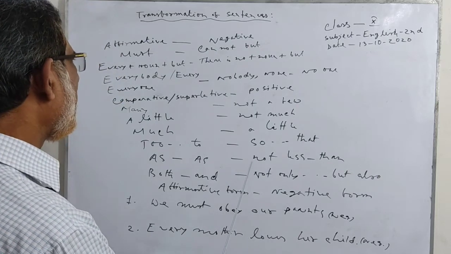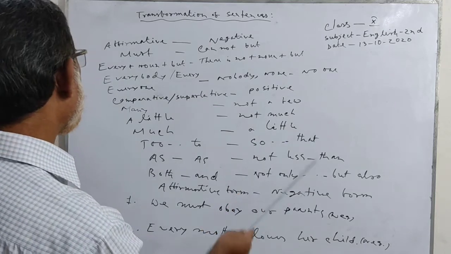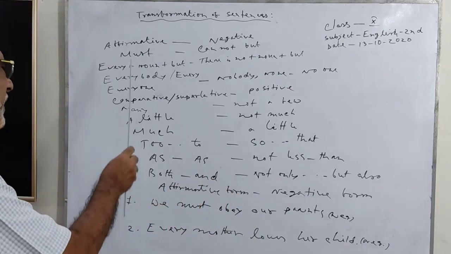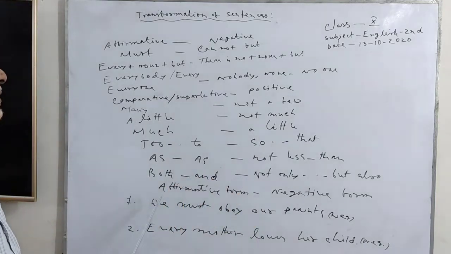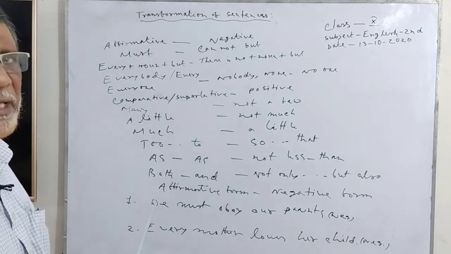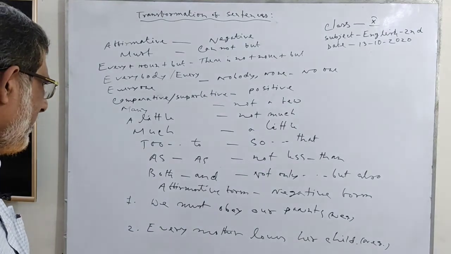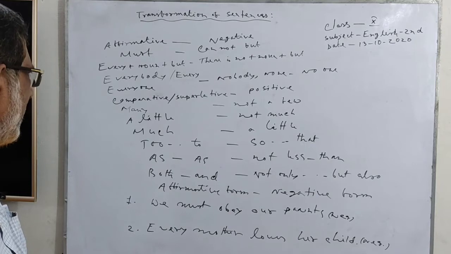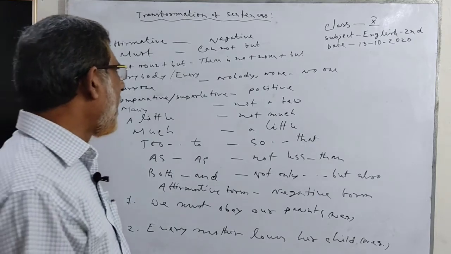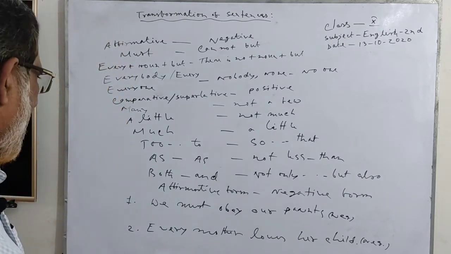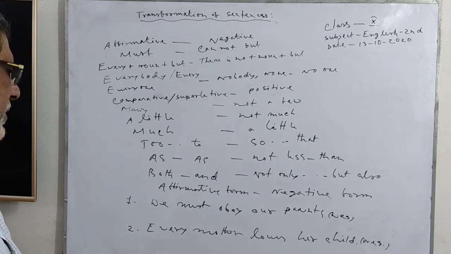When you are going to transfer a negative sentence to an affirmative sentence, then you use these forms or these signs. I am going to describe it in an example.